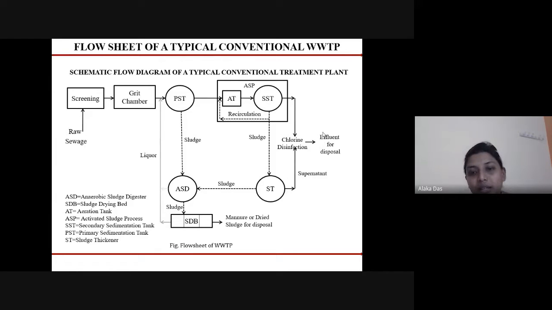From the secondary settling tank, some portion of the sludge is transferred to the sludge thickener, and also from the PST, that is the primary settling tank, some portion of sludge is transferred to the ASD, that is the anaerobic sludge digester. From that, the sludge is transferred to the sludge drying bed, from where it becomes dried sludge for disposal purposes, or it is converted into manure, which we can use for fuel or cultivation purposes.